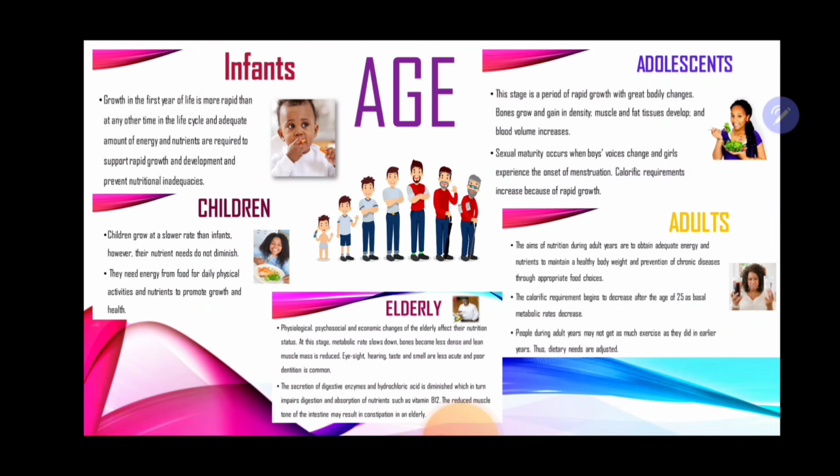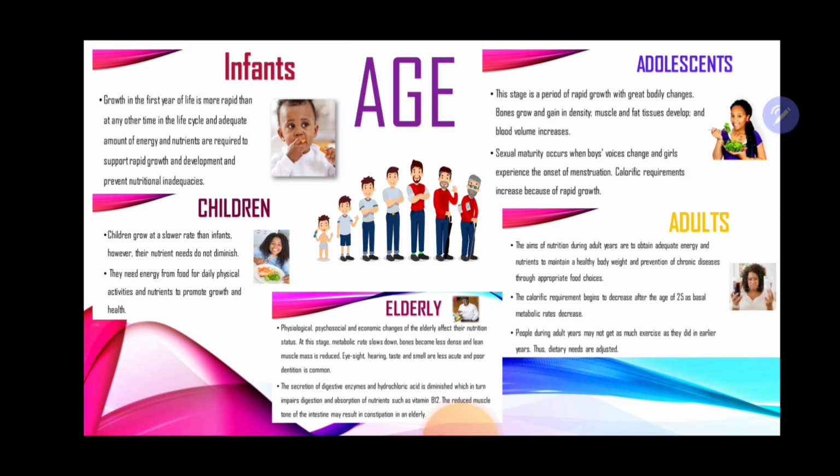Now, adolescents, you may find that bone growth is rapid during these years, and also female adolescents may lose iron via menstruation. So to prevent anemia, they may have to choose certain types of foods that are rich in iron sources. Likewise with adults, females too may want to consume foods that are rich in iron as well as vitamin C to aid the absorption. So some things are more important than others based on the stage, your age stage.